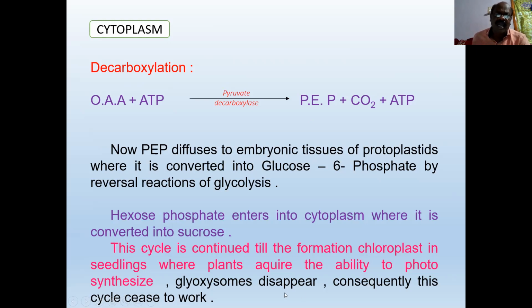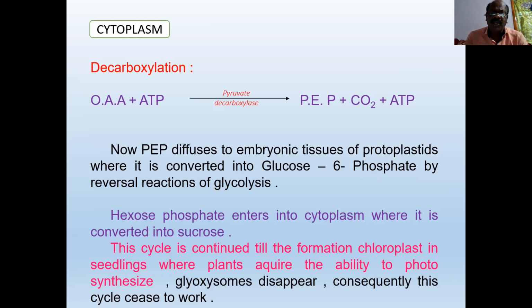As you already know, glycolysis means splitting of a glucose molecule into two molecules of pyruvic acid. The same reactions are reversed to form glucose 6-phosphate from PEP. Now, hexose phosphate enters into the cytoplasm where it is converted into sucrose.